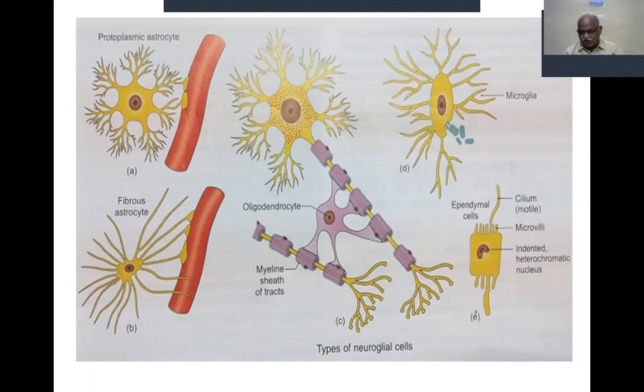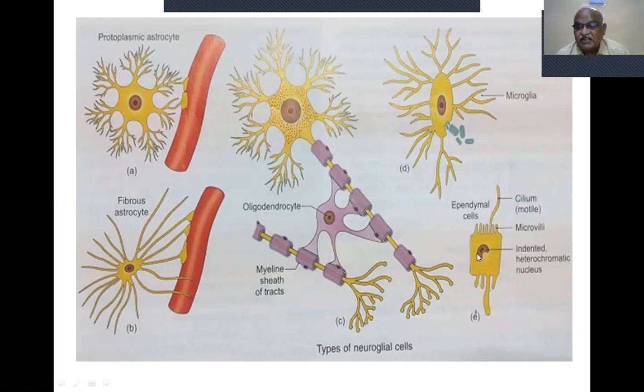They are named microglia because they are micro in size when compared with all other types. This is one type of neuroglial cell, this is another type, and the Schwann cell is another type. This is the Schwann cell. This is the oligodendrocyte. This is the Schwann cell.